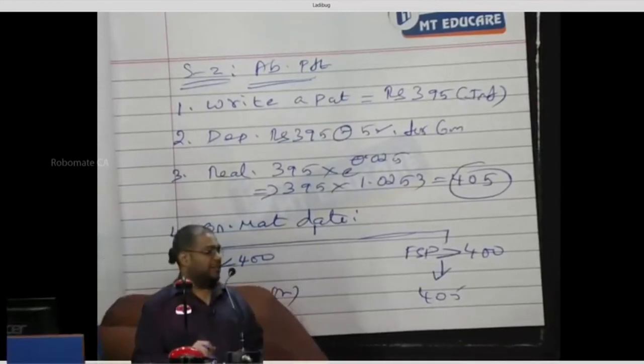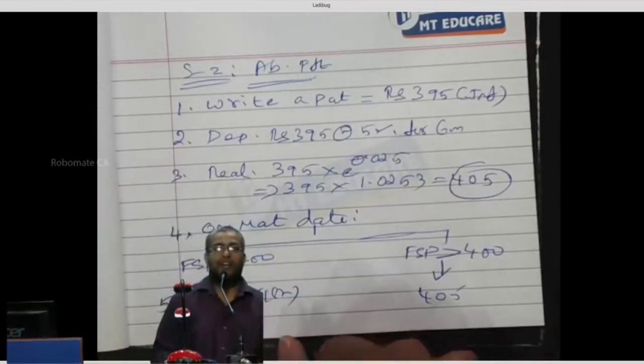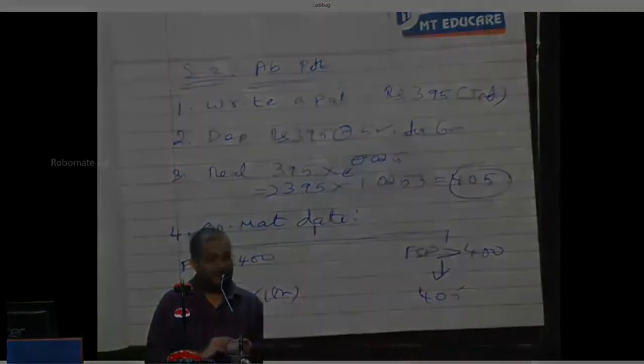Nobody will be having a put option trading at a price more than the PVFX. Okay. Now, next class we will continue with the put call parity equation and option valuation models.